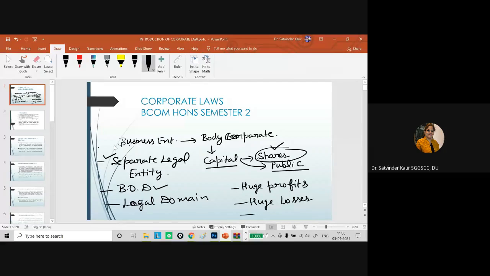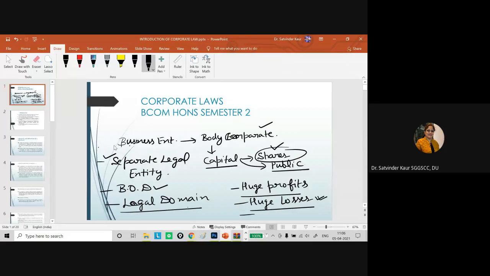In certain situations the directors are elected by the shareholders themselves, but if it is a government company, then the election or nomination would be different. So it depends on which kind of company it is. The companies might earn huge profits or huge losses. When companies are earning huge losses, what is the reason, and how is the company being governed and managed? In this scenario, all the legal provisions and legal requirements become very important.